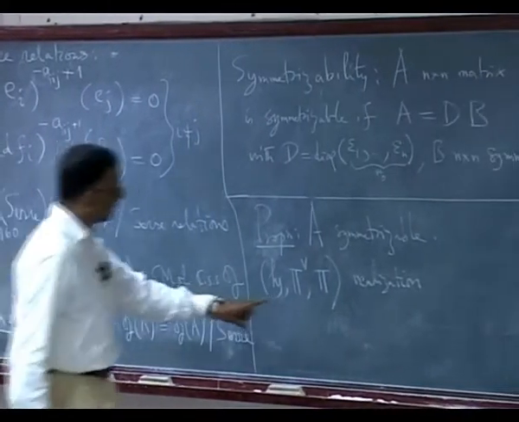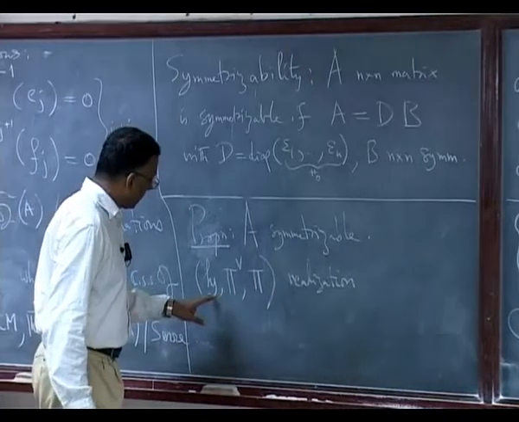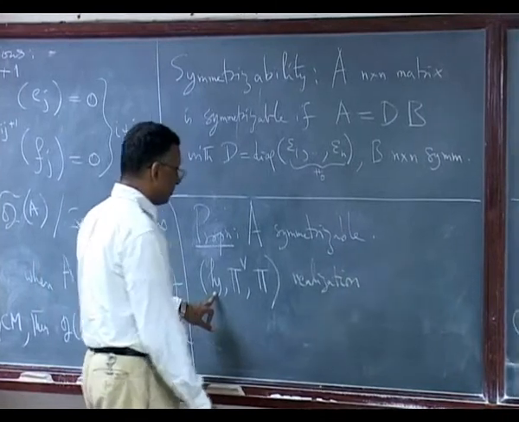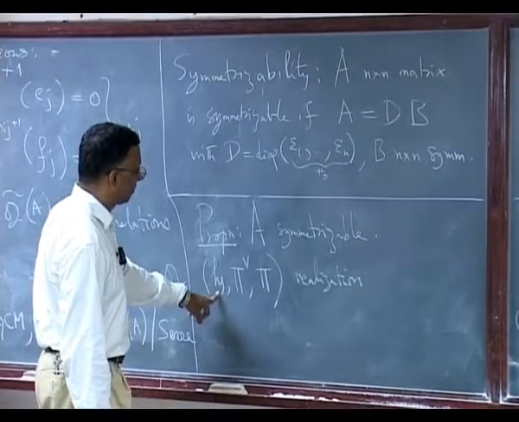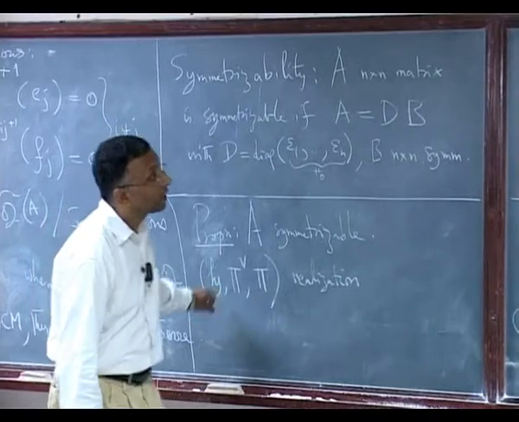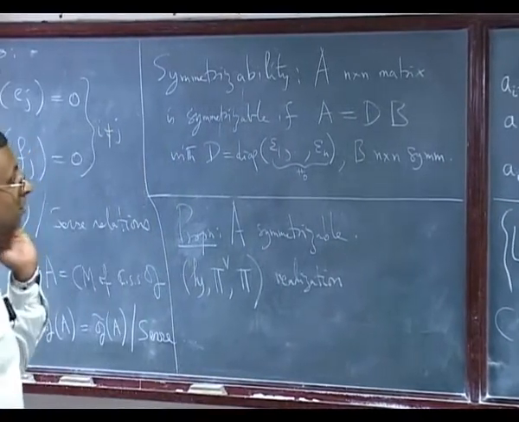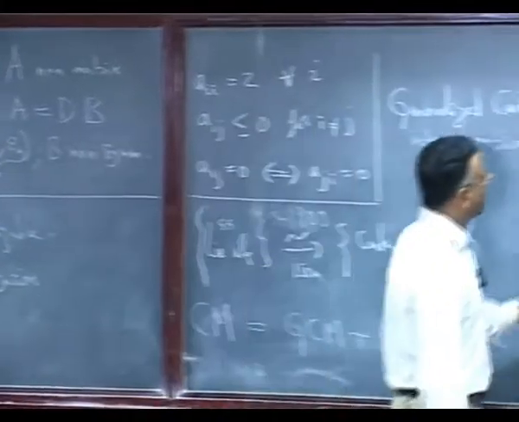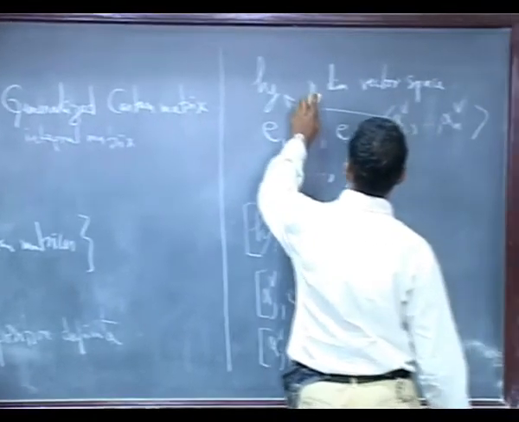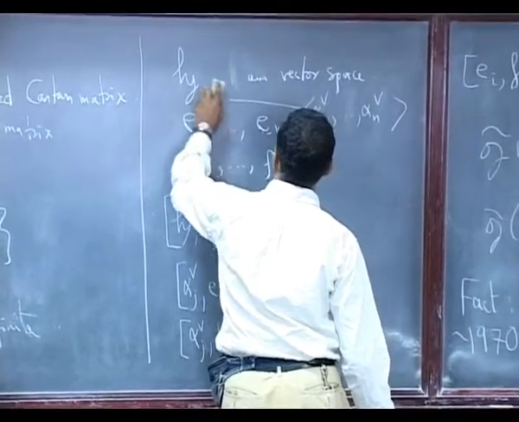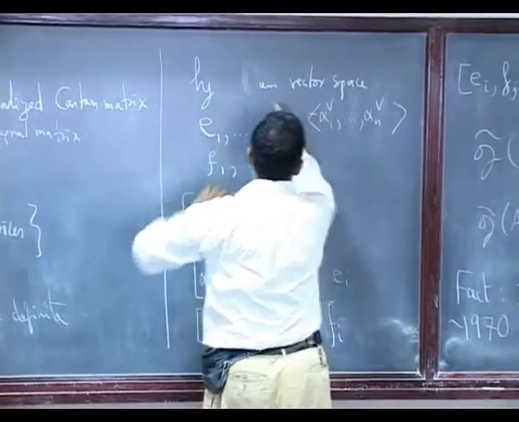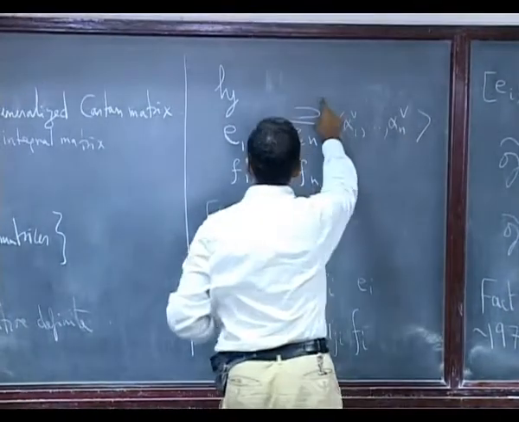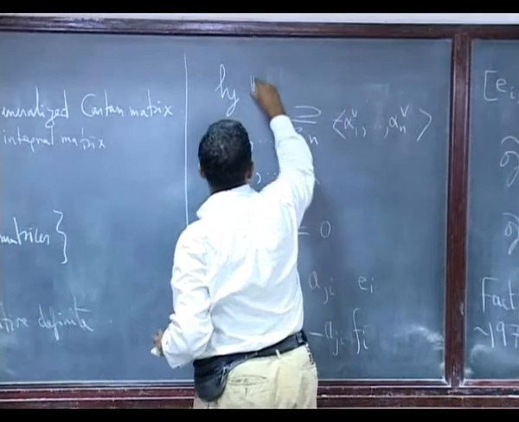If you have a Cartan matrix A, then this, I made a mistake, didn't I? Here I have to take a bigger space. Sorry. So there is a mistake here. This should be the underlying space of a realization.